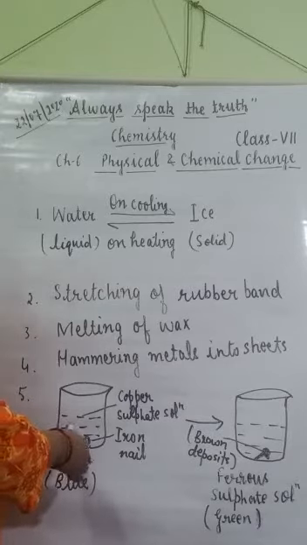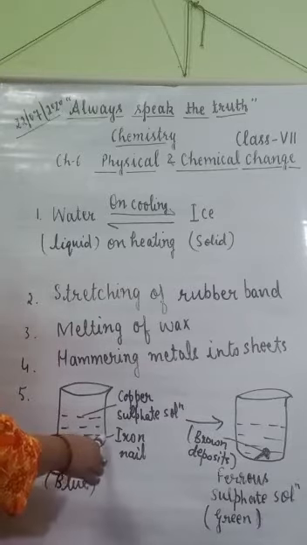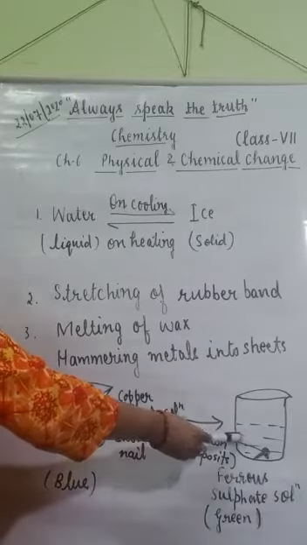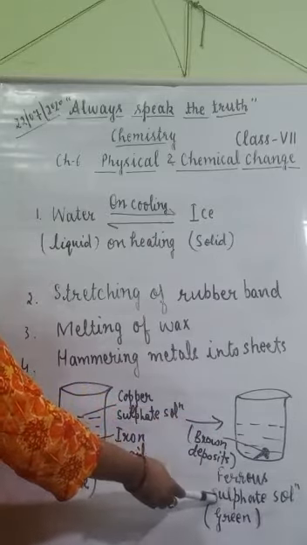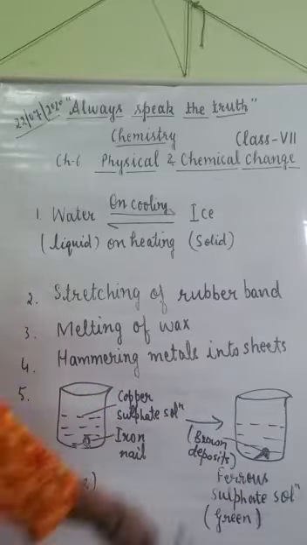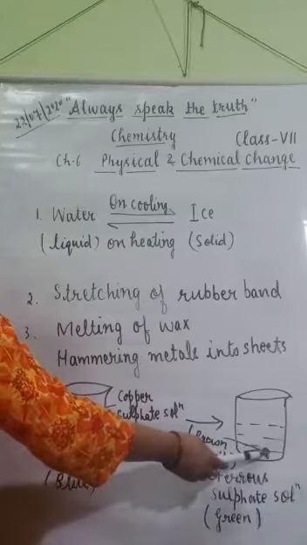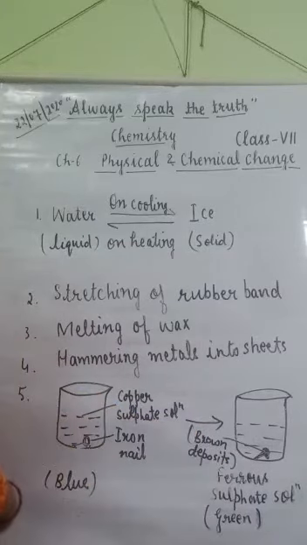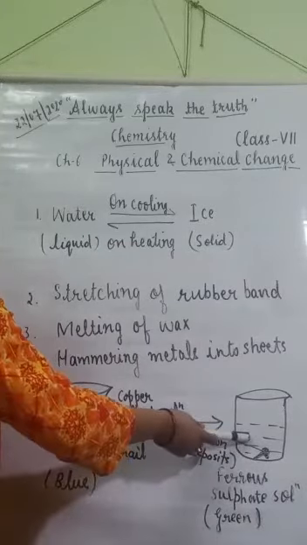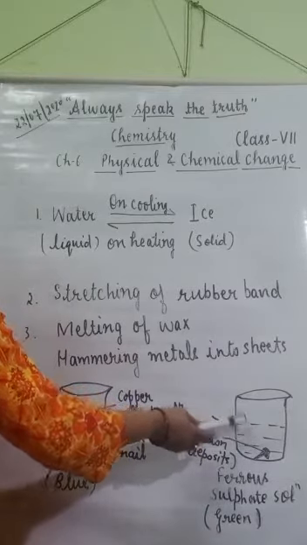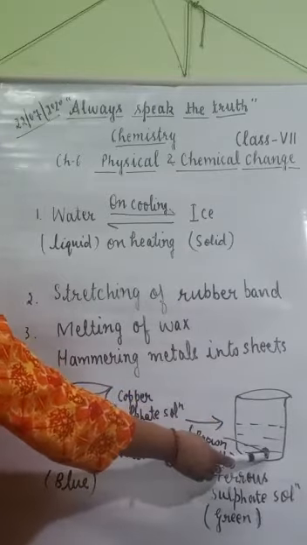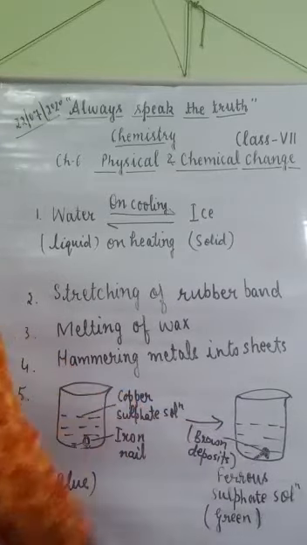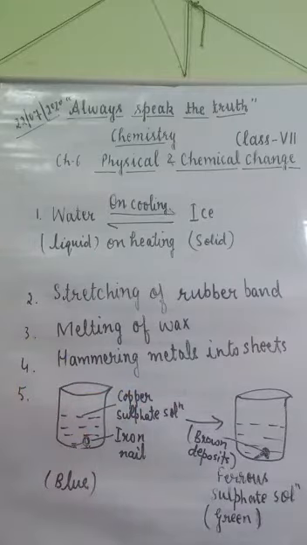When this solution is left for 30 minutes, it converts into a green colored solution due to the formation of ferrous sulfate solution. And you can see brown deposits on the iron nail. So here a change in color takes place.